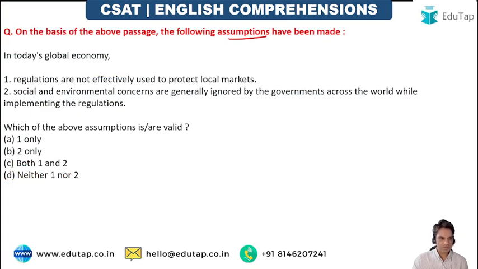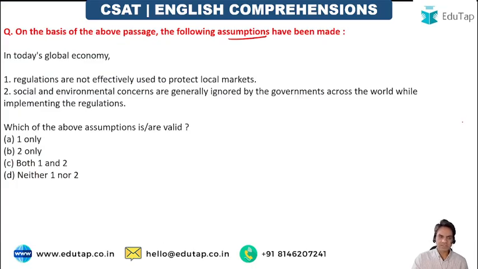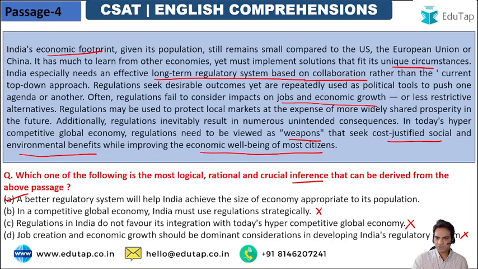In today's global economy, regulations are not effectively used to protect local markets. He has said that regulations may be used to protect local markets at the expense of more widely shared prosperity in the future. So that is clearly given. And social and environmental concerns are generally ignored by the governments across the world while implementing the regulations. It's not just about jobs or economic growth or less regulation of local markets.